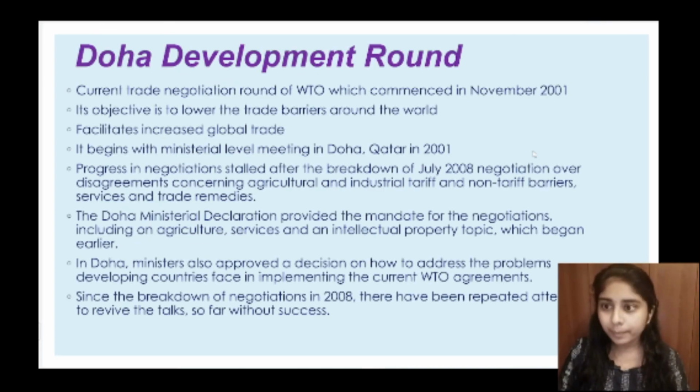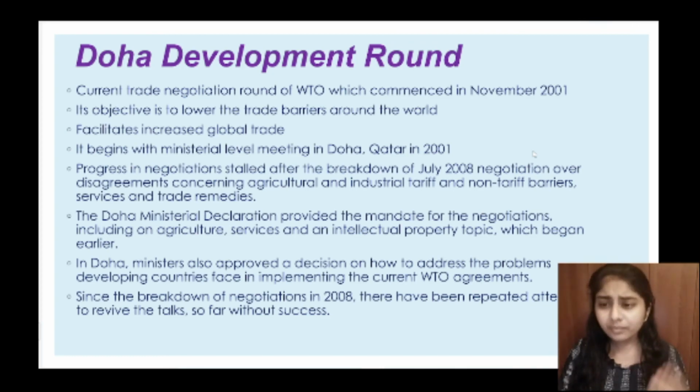So the next topic is the Doha Development Round. What is the Doha Development Round? Let's see. It is the current trade negotiation round of the World Trade Organization, which commenced in November 2001. Its objective is to lower trade barriers around the world. So what was the objective of the Doha Development Round? The main objective was to lower the trade barriers around the world.